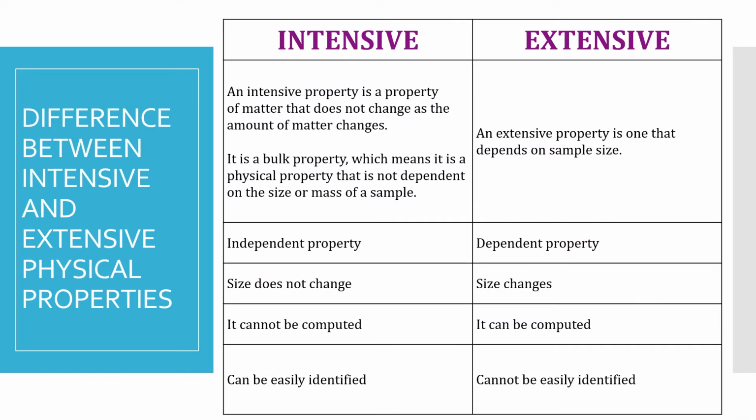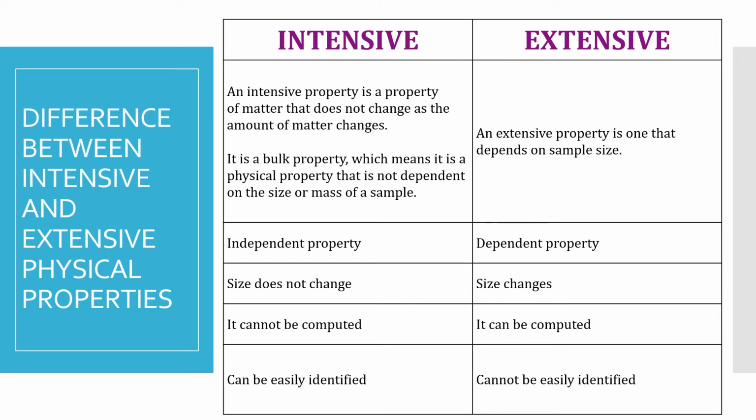Let's look into the difference between intensive and extensive physical properties. An intensive property is a property of matter that does not change as the amount of matter changes, whereas an extensive physical property is one that depends on sample size. The intensive physical property is a bulk property, which means it's a physical property that is not dependent on the size or mass of the sample. So it is an independent property, whereas an extensive physical property is a dependent property.